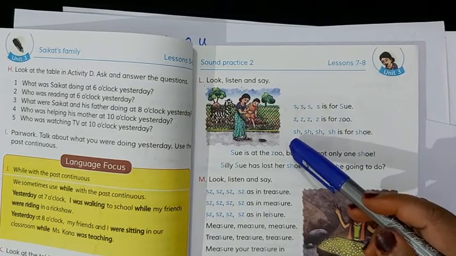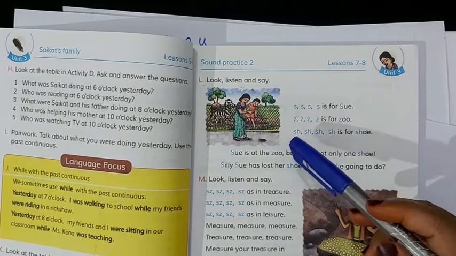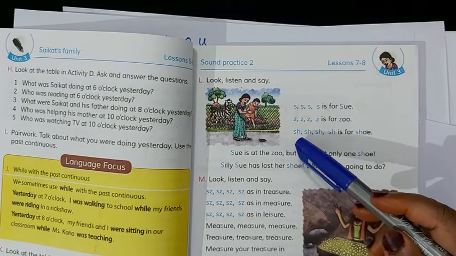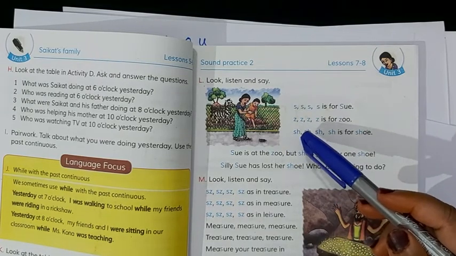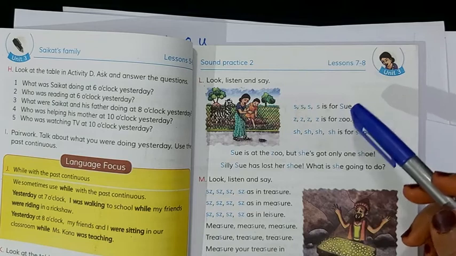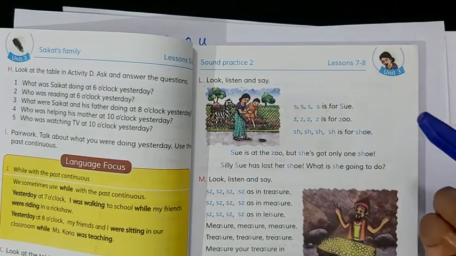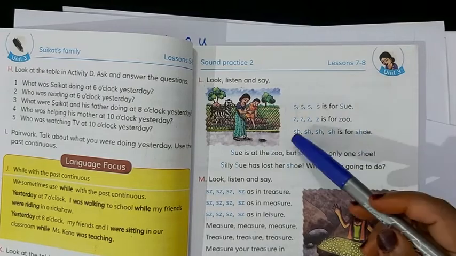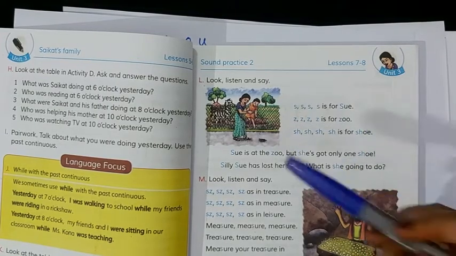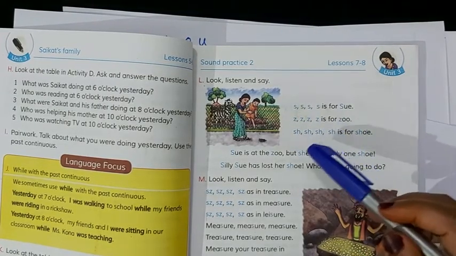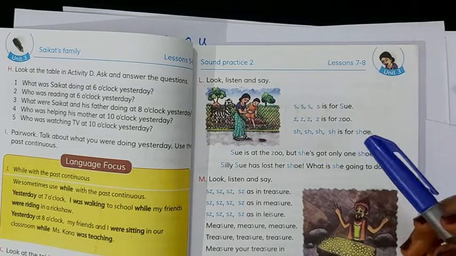And this is another sound. When these two are together, they make another sound, like sha. Bengali talbo sha is like the mixed sound, talbo sha.